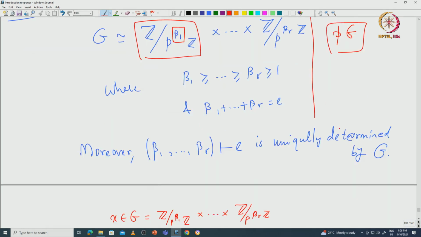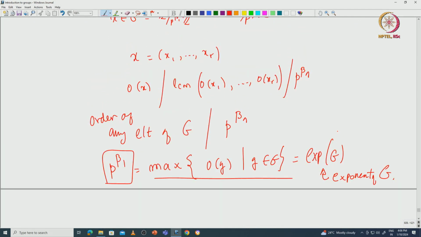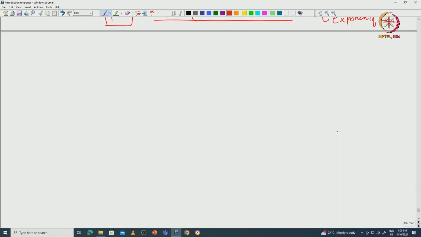But we can see that this exponent naturally appears. So let us make some comment about the exponent. Okay. I will prove a very simple lemma about the exponent. So here is the proof. This is actually true for any finite abelian group. Okay. So let G be a finite abelian group.